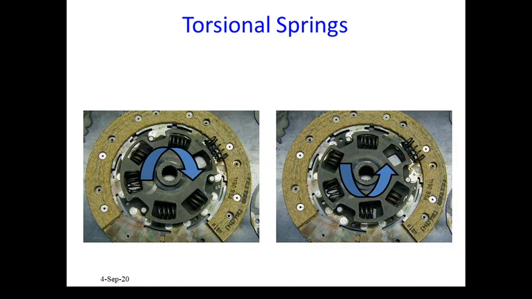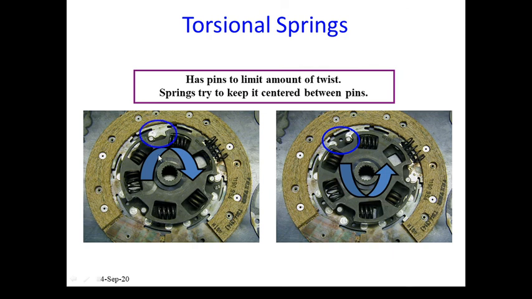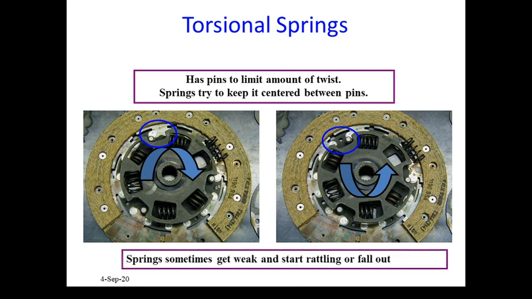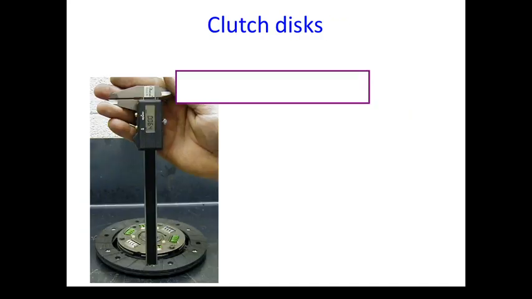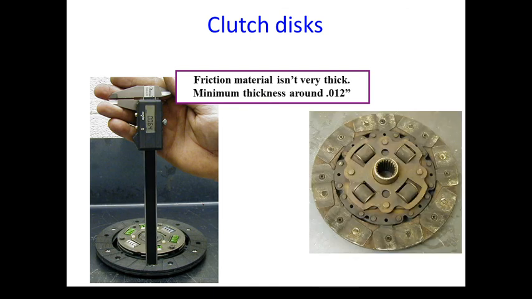Torsional springs we can see here also. These have pins to limit the amount of twist. Springs try to keep it centered between the pins. So the disc has a certain friction material that is not very thick. It is around 0.012 inches.